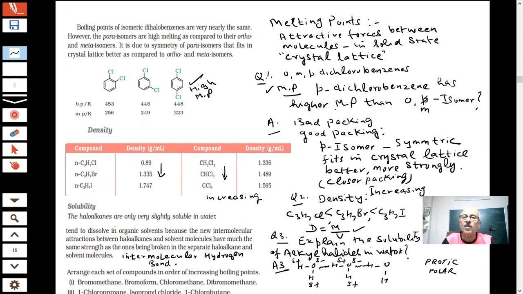So here a question has been put to the students. Arrange each set of the compounds in order of increasing boiling points. You can see on the board, students, a question for you. You have to arrange them in increasing order of the boiling points.